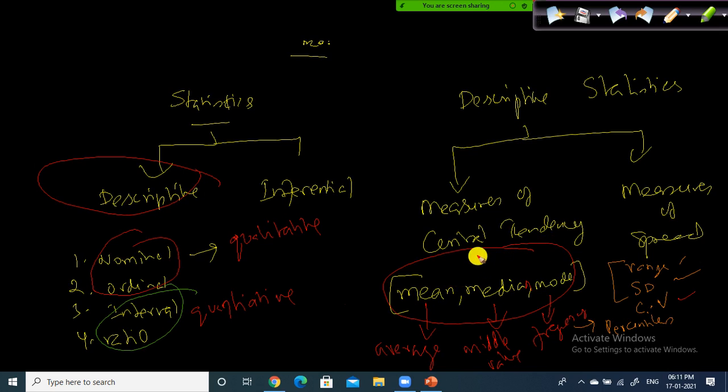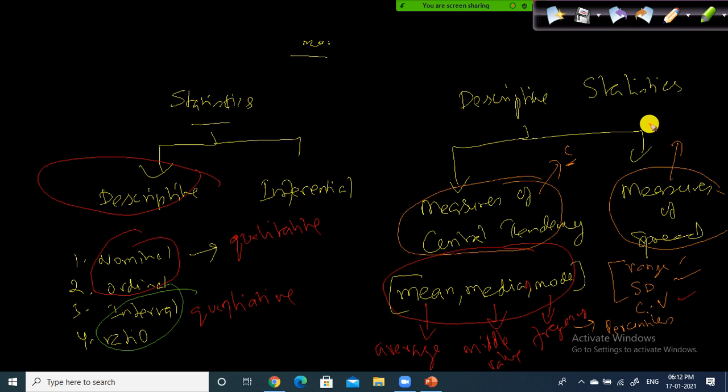See, the whole idea of the measures of central tendency is to identify the central location of the data. And the whole idea of the measures of spread is how spread out the data is. By learning the central tendency, you will get to know the centralized location of the data. By learning the spread, you will get to know how volatile the data set is.